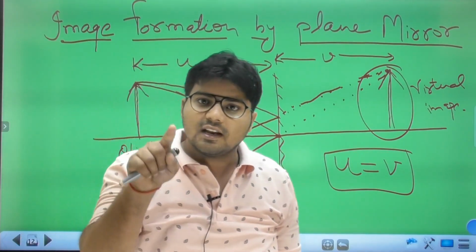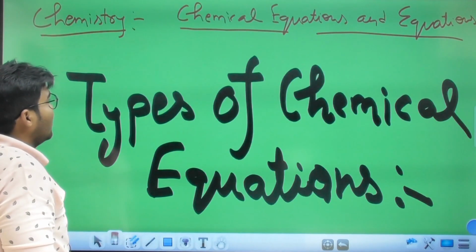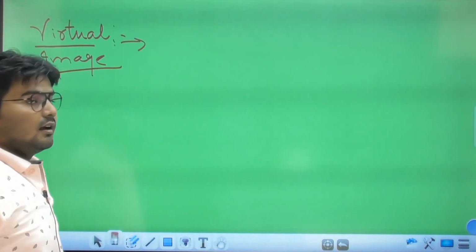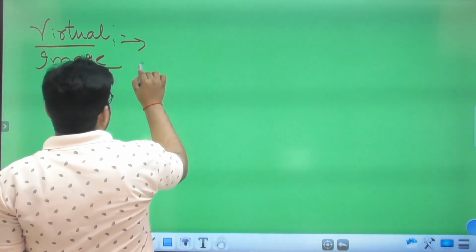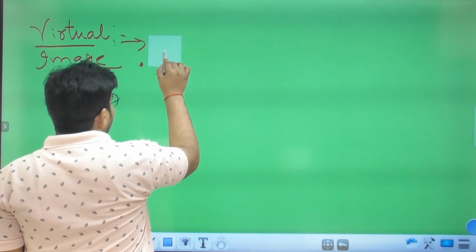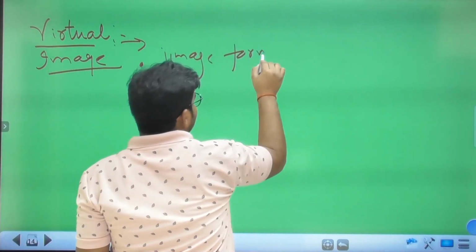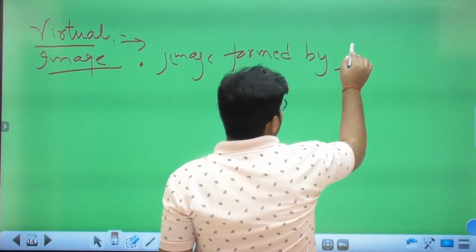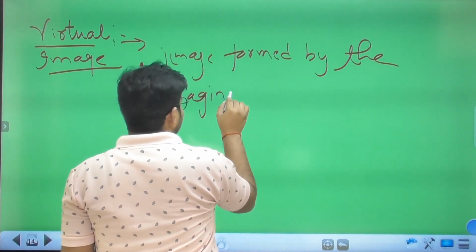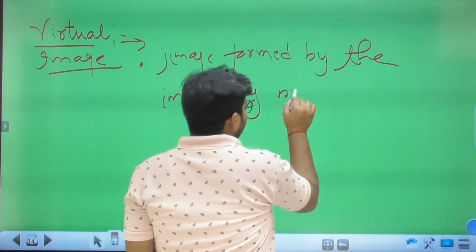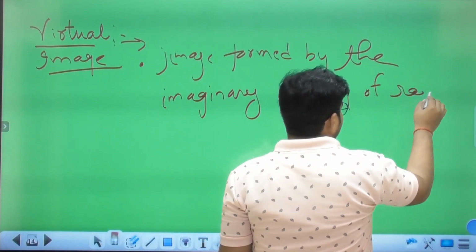So the imaginary meeting of light rays is called a virtual image. The image formed by the imaginary meeting of rays. Clear?